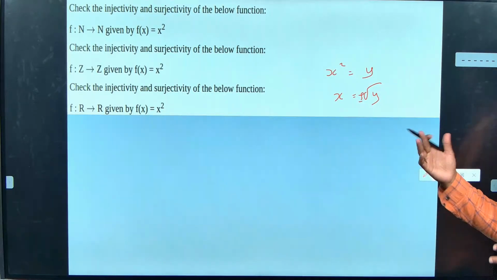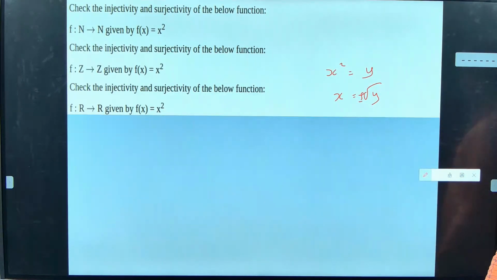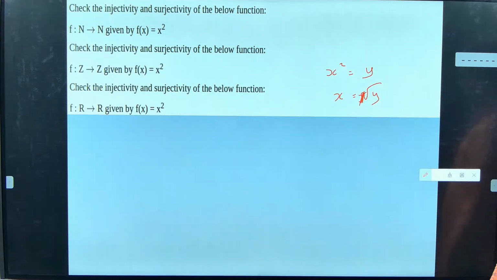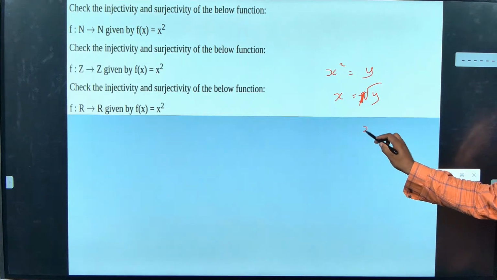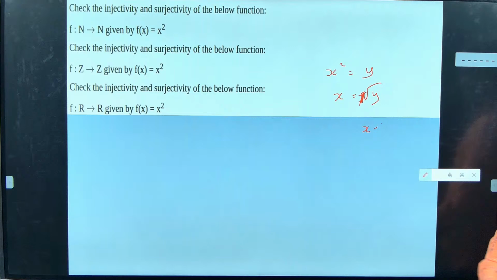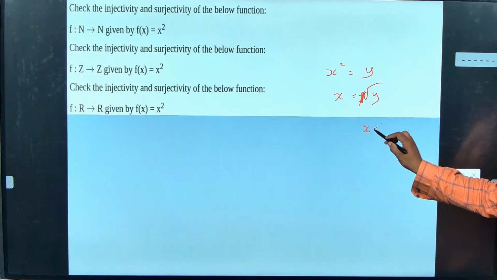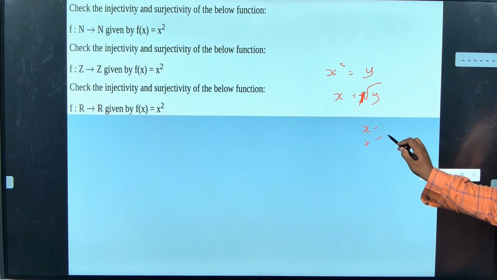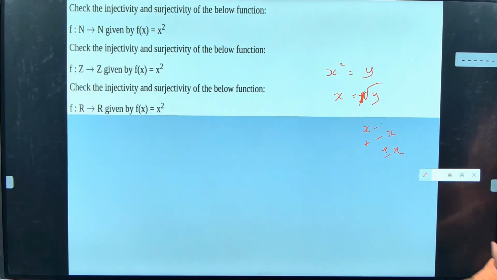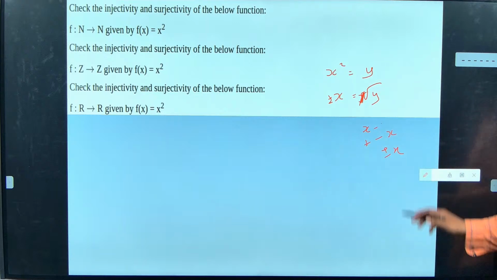But we are taking square root of both sides, right? Square root of both sides, why you want? No sir, plus minus x is equal to root y. Oh, plus or minus x man. Okay, that's what I'm saying.